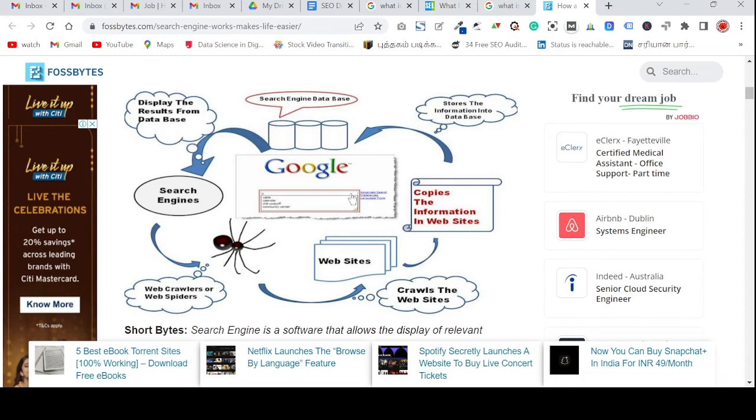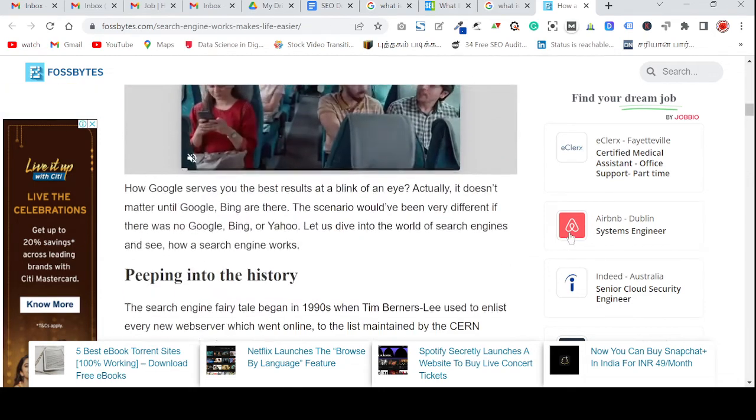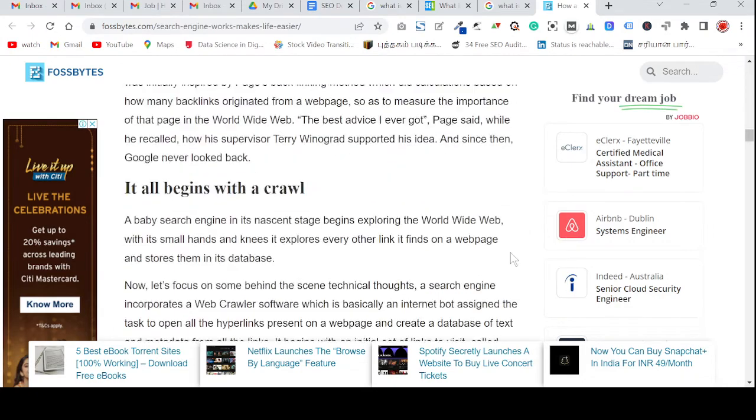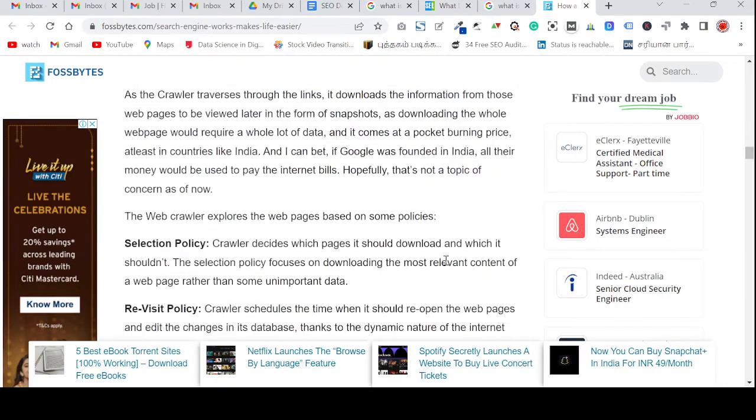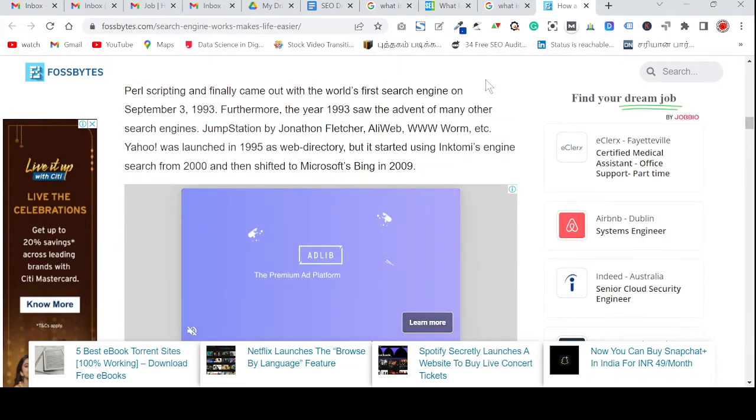Any kind of search engine works with three main parts. One is crawling, second is indexing, which means saving the data, and third is retrieving the result. So three things: crawling, indexing, and showing the result. These three mainly work, and we are going to discuss these things.